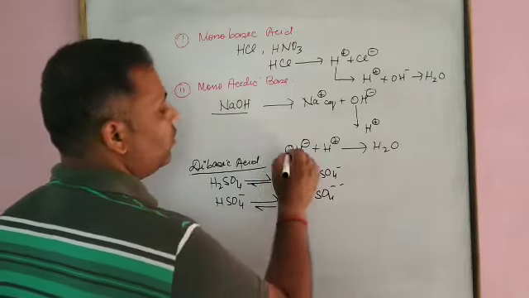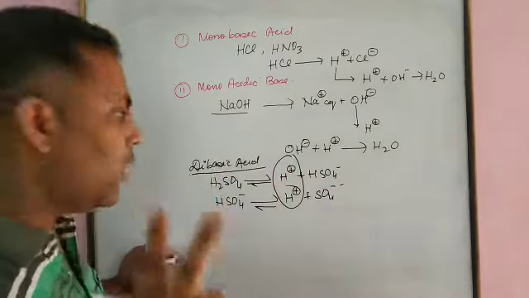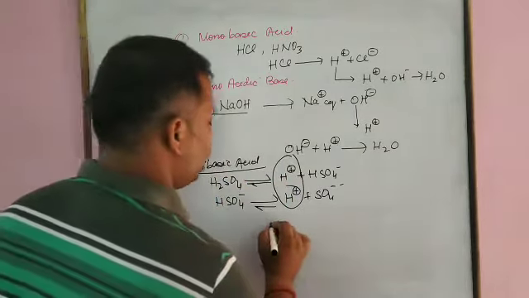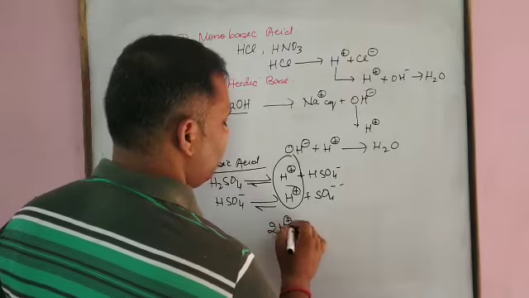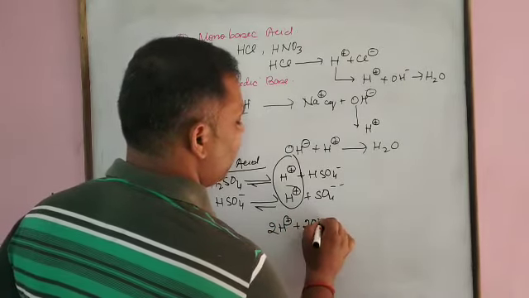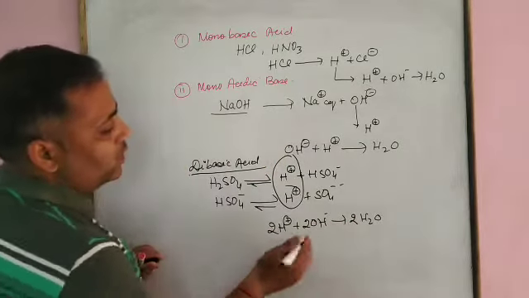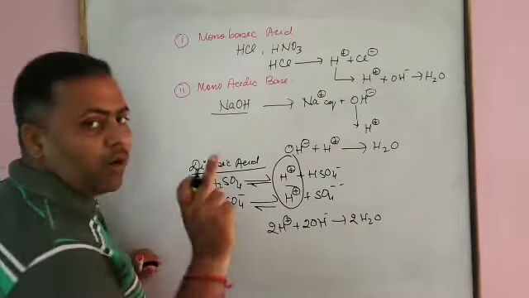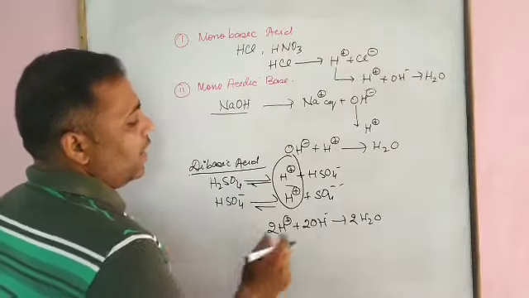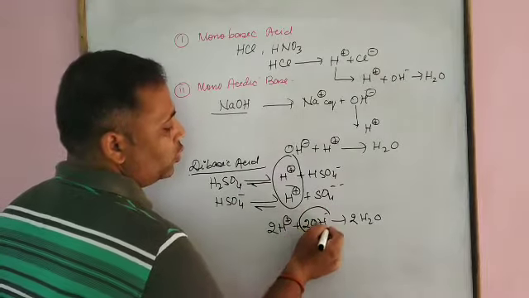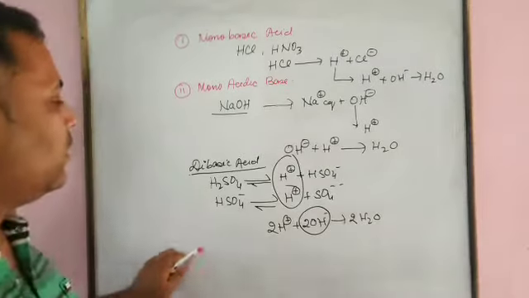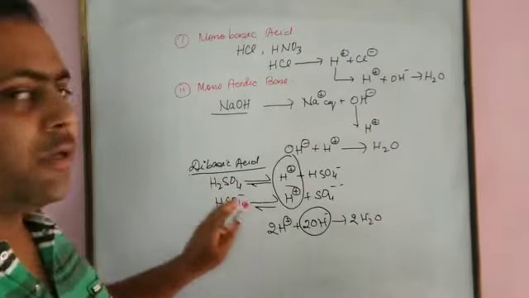What we got? We got two protons from an acid. It means these two protons will nullify two hydroxyl ions to give two water molecules. It means one molecule of sulfuric acid has capability to neutralize two hydroxyl ions. Therefore, it is termed as dibasic acid.